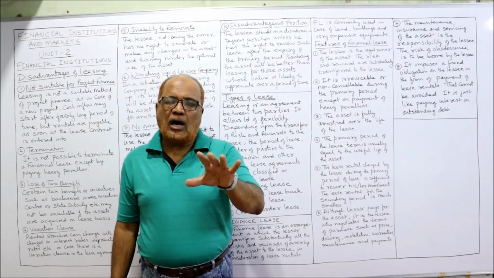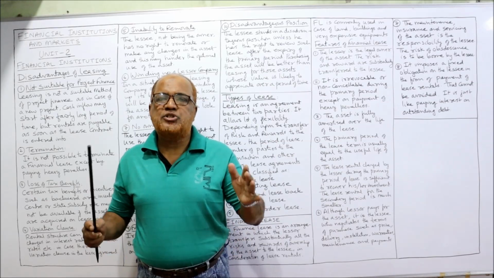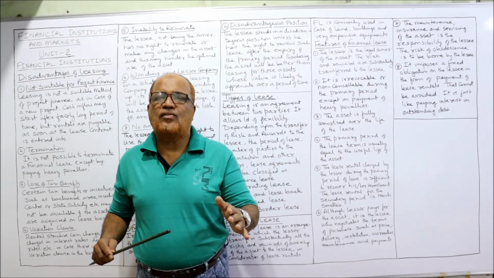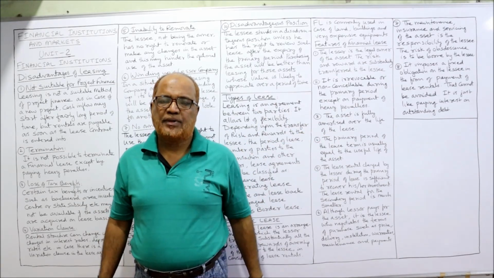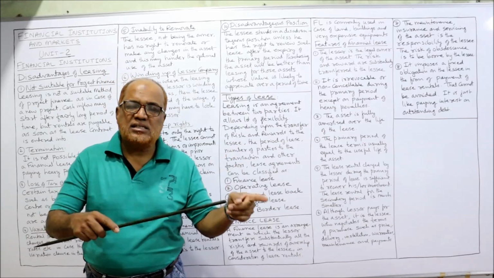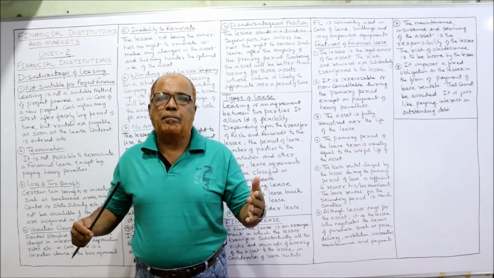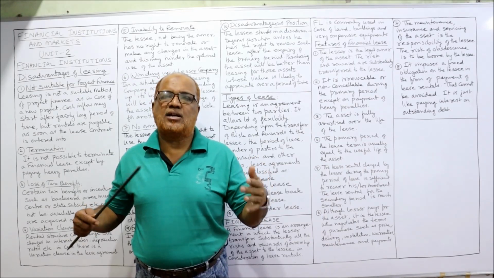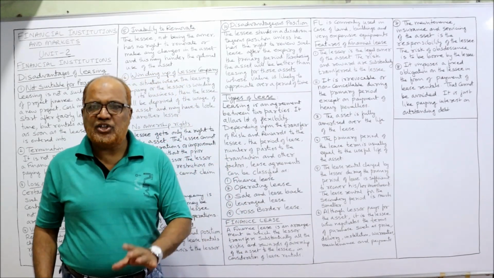The owner, no doubt, is the lessor, but the lessor has substantially transferred the risk and reward to the lessee. That means whatever benefits come from the asset, the lessee will enjoy, and whatever risk there is regarding repair, maintenance, accident, obsolescence, that will be borne by the lessee.